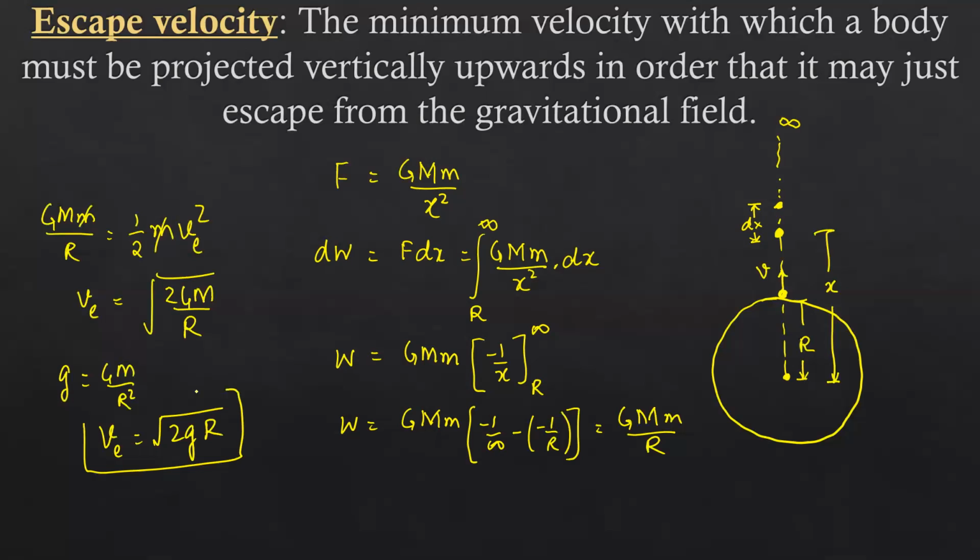This is the velocity from the earth's surface so that the body will just escape from the gravitational field. If you place the radius of earth, which is 6400 kilometer, then v e will be 11.2 kilometer per second. This is the amount of velocity to be provided to the body to just escape from the gravitational field.